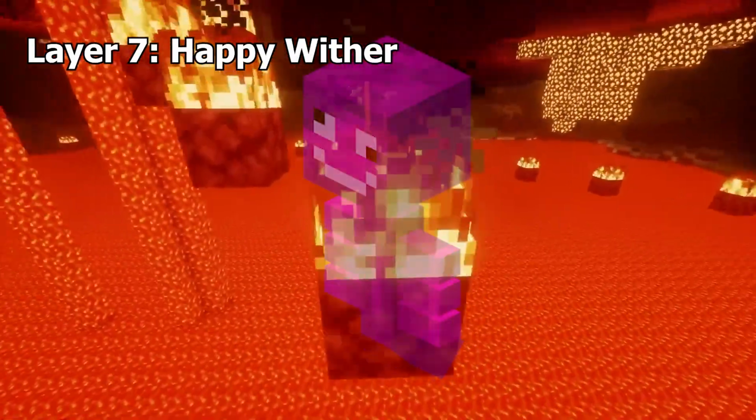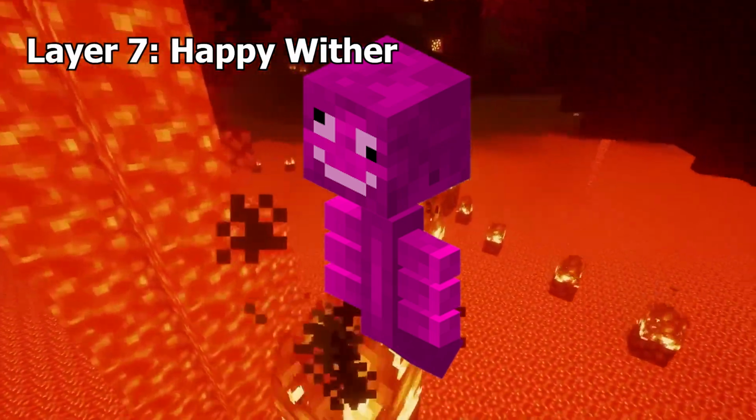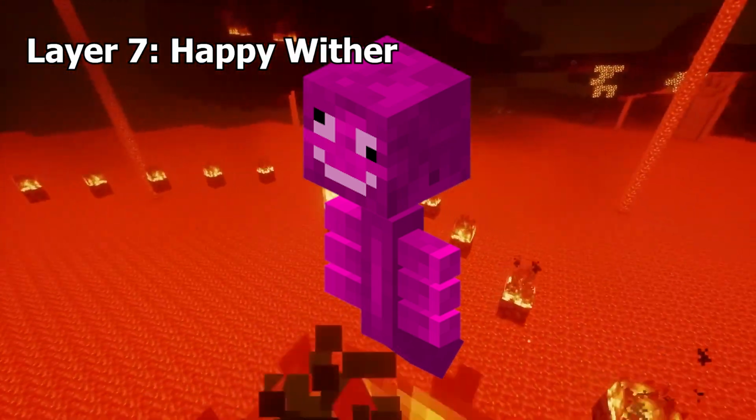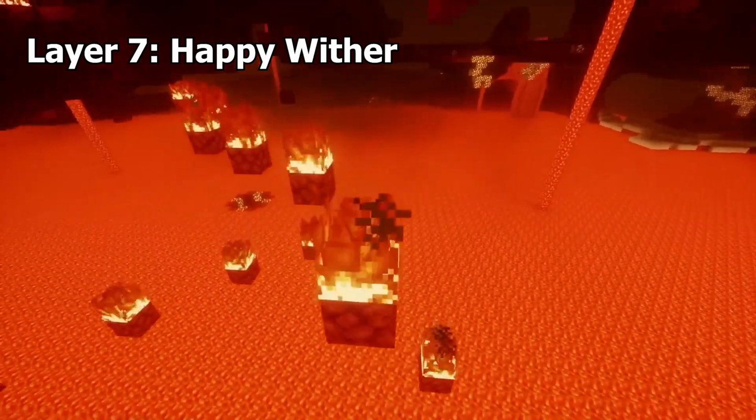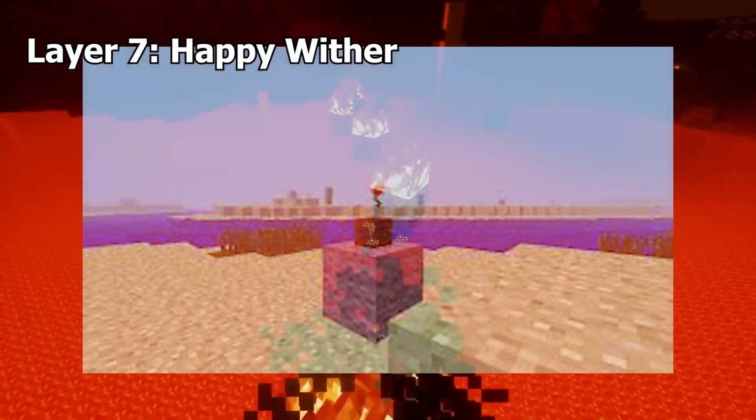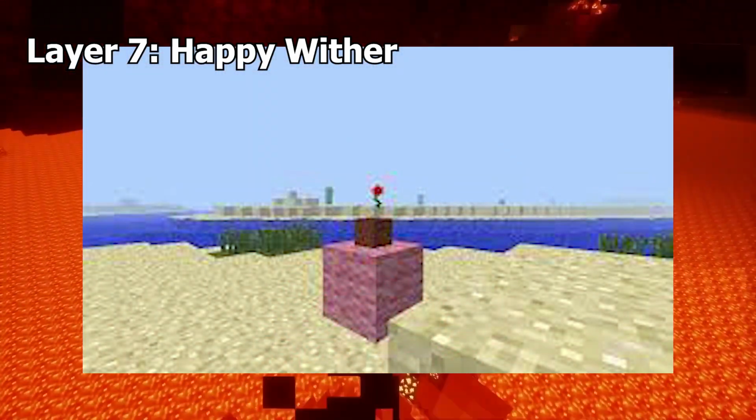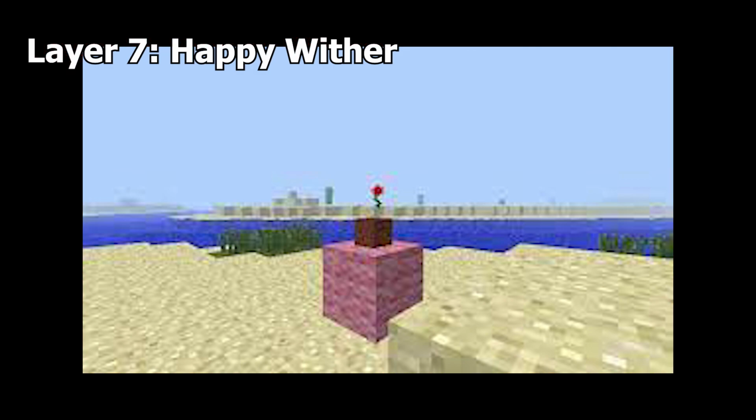Happy Wither. The Happy, or Pink Wither, is a recurring April Fool's mob that appears in both Java Edition 2.0 and Snapshot 15w14a. It can be spawned by placing a pot with a rose in it on top of a piece of wool, and it shoots heads that bone meal the ground instead of destroying it.